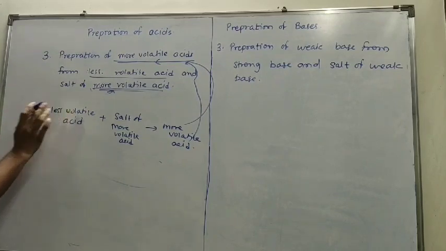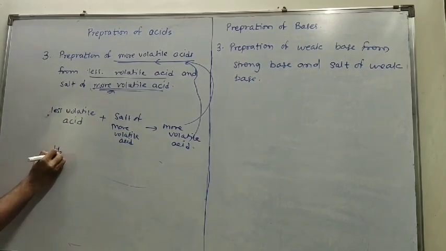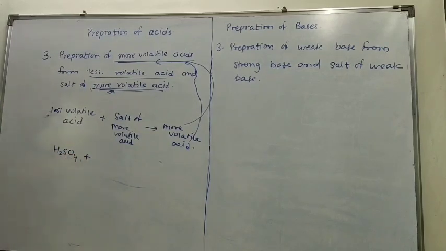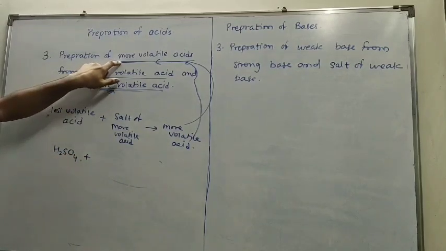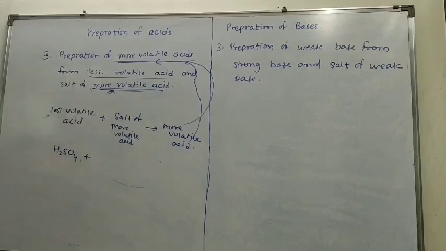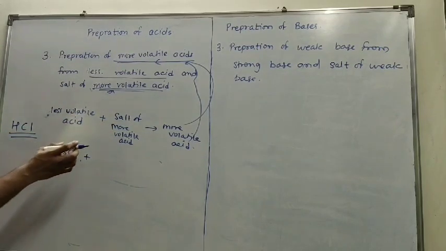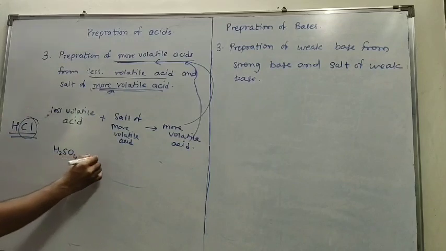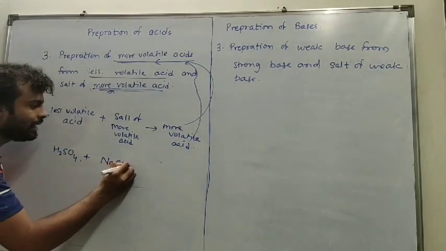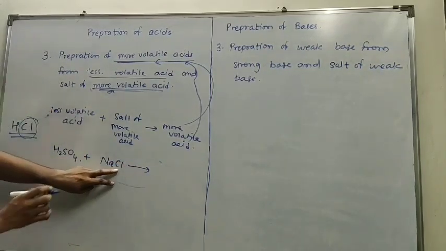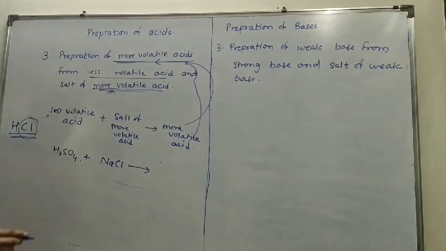So we all know that the less volatile acid is H2SO4. So I'm using H2SO4. I have to prepare a more volatile acid. Suppose I have to prepare HCl. To prepare HCl, I will require the salt of HCl, meaning a salt which contains chlorine. So I'm using NaCl. NaCl can be considered as salt of HCl because it contains chlorine.